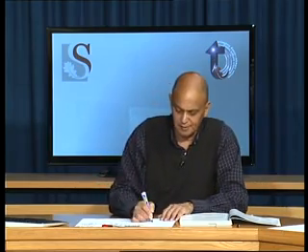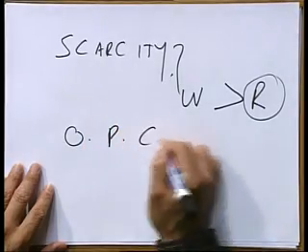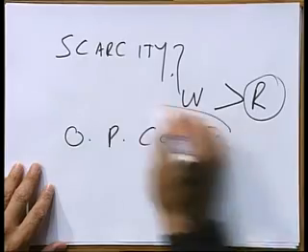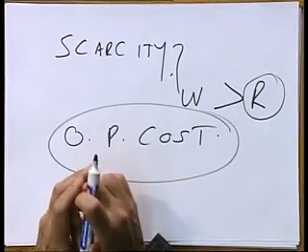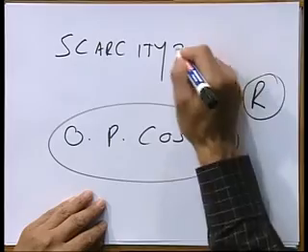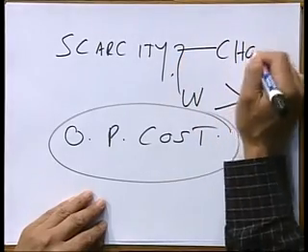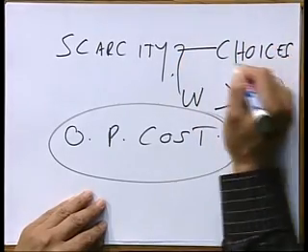The second one that we're going to look at is the concept of opportunity cost. It's a very important concept. What do we mean by opportunity cost? Now, because of scarcity, it means that we cannot satisfy all our unlimited wants, because we've got limited resources. So because of scarcity, every individual must make choices.